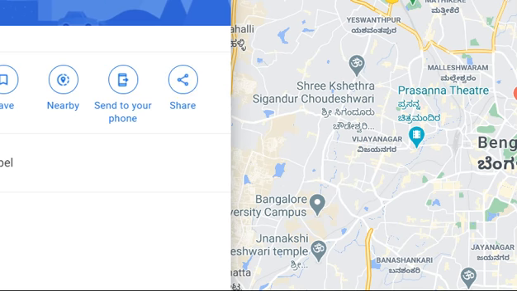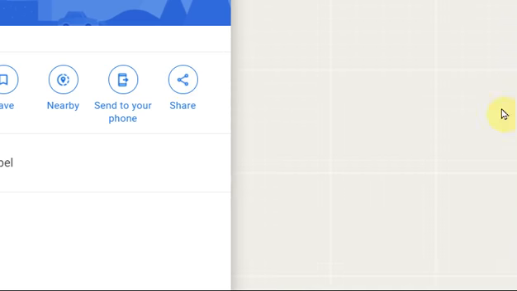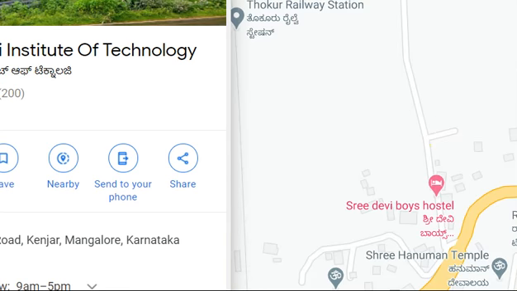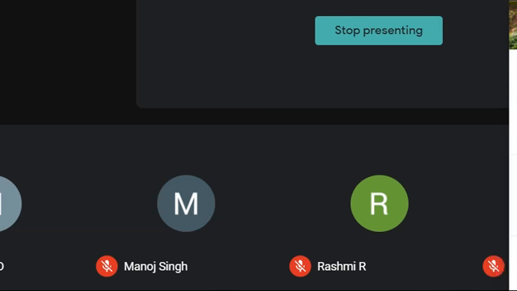The page is open, and here if you give search, the corresponding location will be shown here. Okay. So this was your program of mapit.py. So that was a program we had seen.